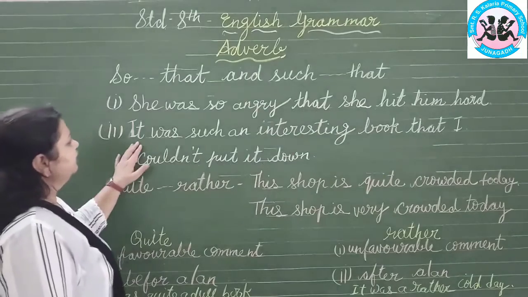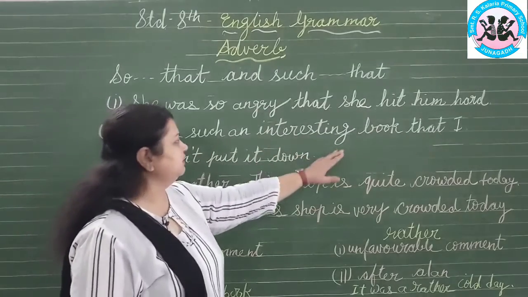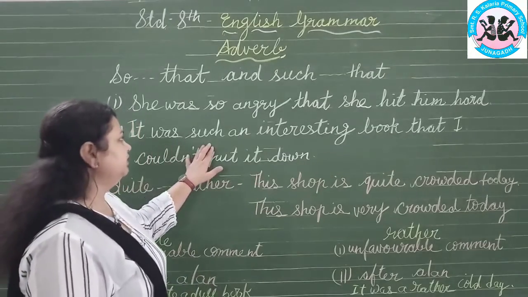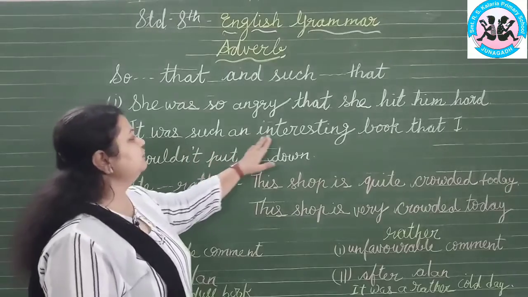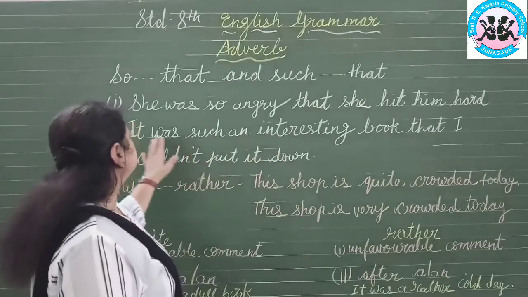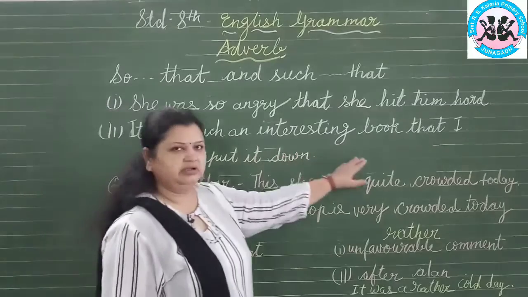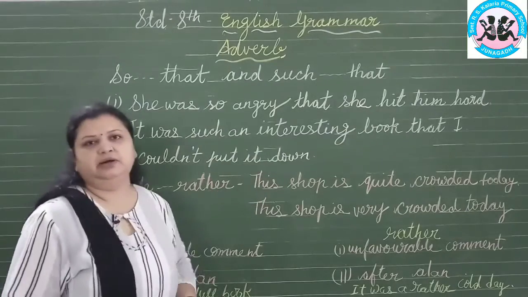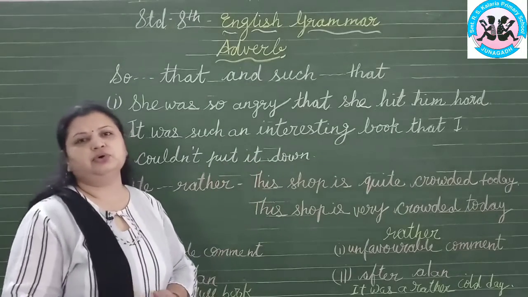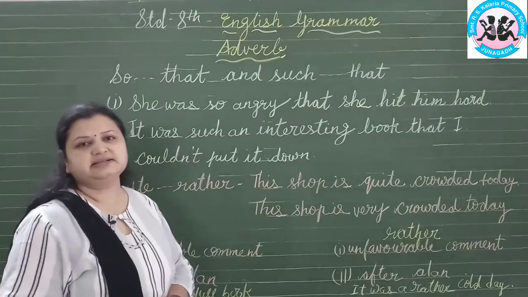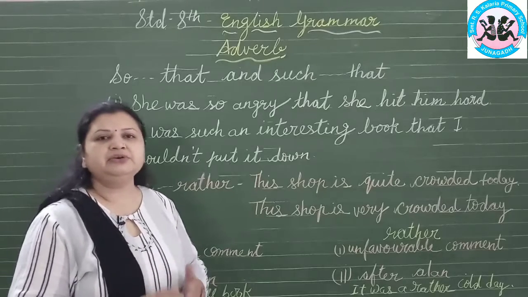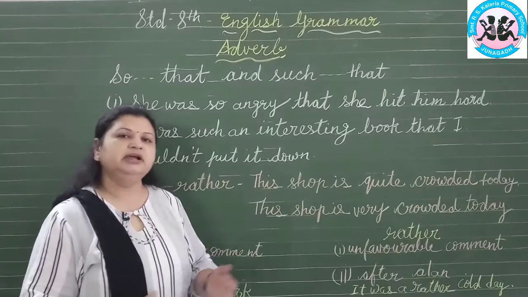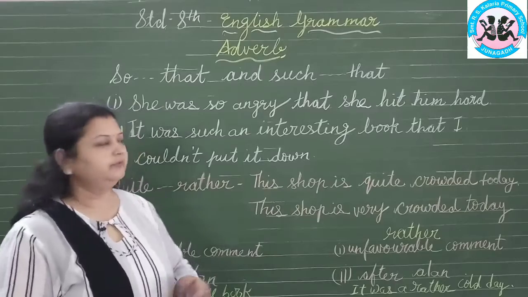The next one: it was such an interesting book that I couldn't put it down. Here again, such is used before a noun, it was such an interesting book, and then that joins the sentence with I couldn't put it down. So in this way you can use so, such, so that and such that in a sentence. The main rule to remember is that so is used before an adjective and such is used before a noun.